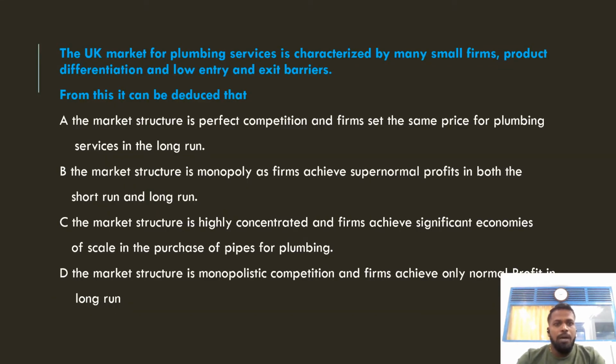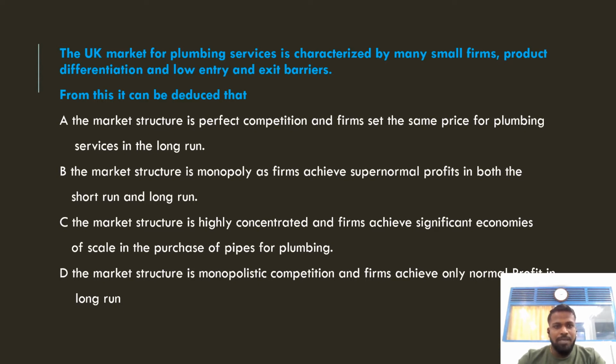The UK market for plumbing services is characterized by many small firms, product differentiation, and low entry and exit barriers. From this, what can you deduce? Option A, the market structure is perfect competition, and the firms set the same price for plumbing services in the long run.